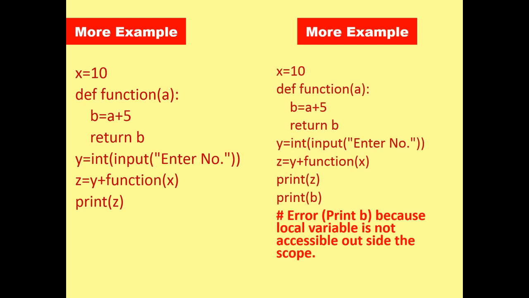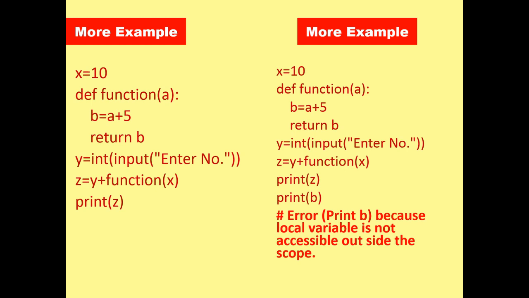Next, one more example. Again, my dear students, x is equal to 10 is a global variable. When it moves to the def function, that is the function header, again they move to the main section where y and z are again considered global variables. When the function call happens, they pass the value of x to the variable a.